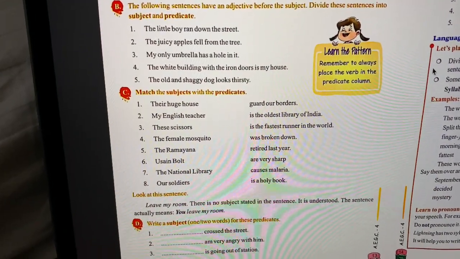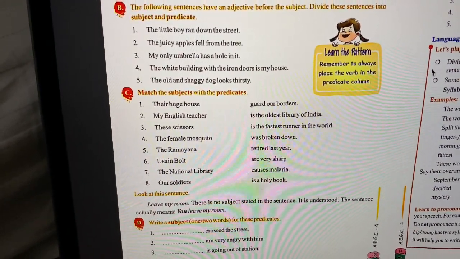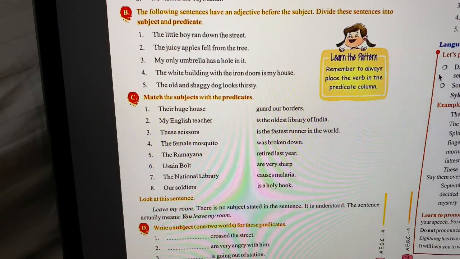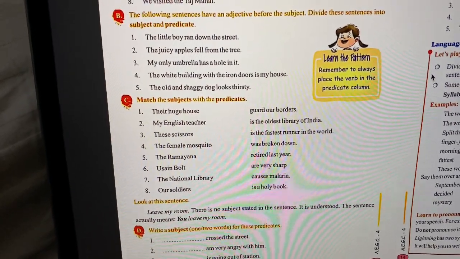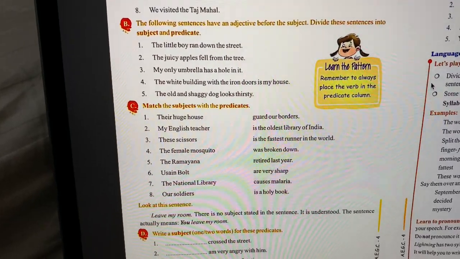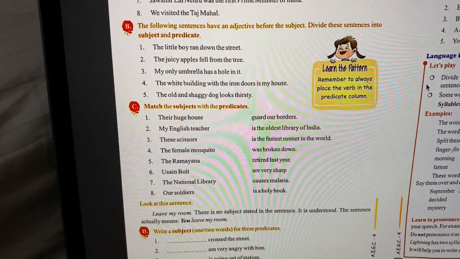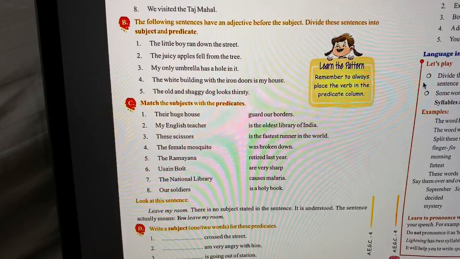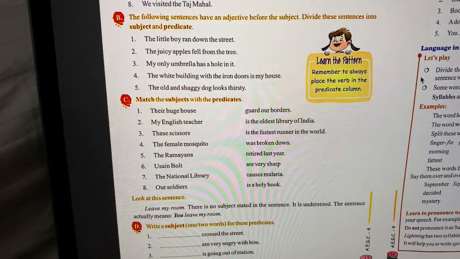The next part, we need to match the subjects with the predicates. Okay. So subject being the first part of the sentence and the predicate the last part. So we need to match the columns. I encourage the guardians to give their children a pencil so that they can match the columns.